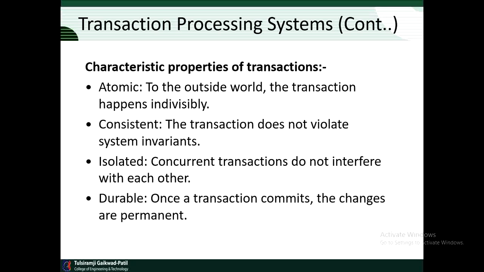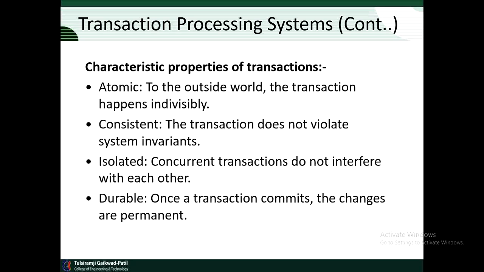For example, in a banking system, a key invariant is the law of conservation of money. After every internal transfer, the amount of money in the bank must be the same as it was before the transfer. But for a brief moment during the transaction, this invariant may be violated. This violation is not visible outside the transaction, however.